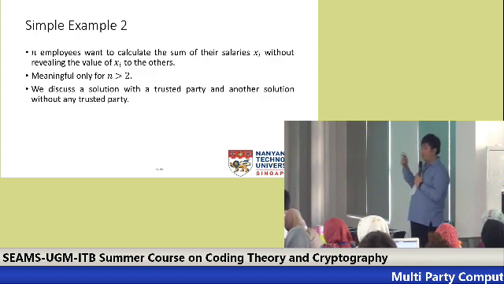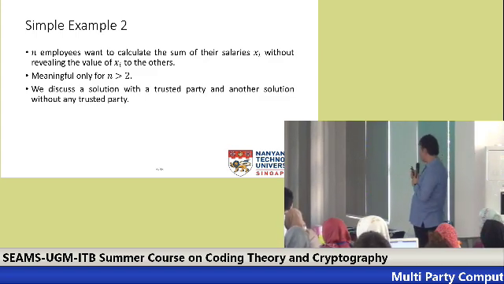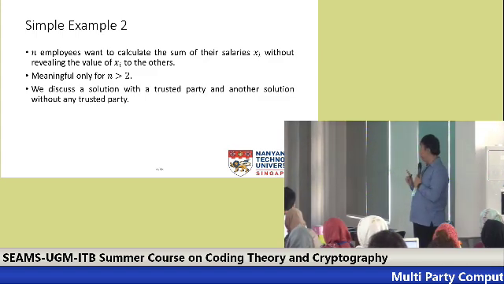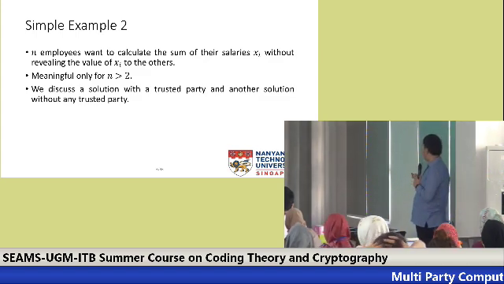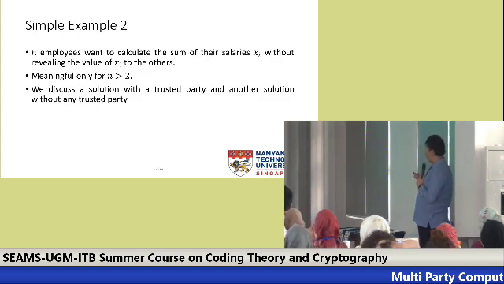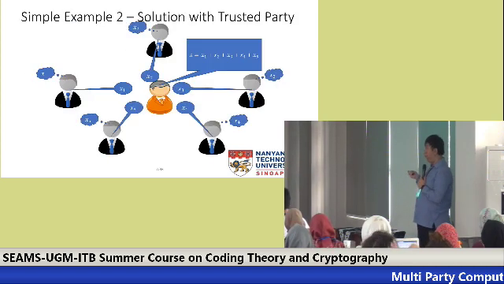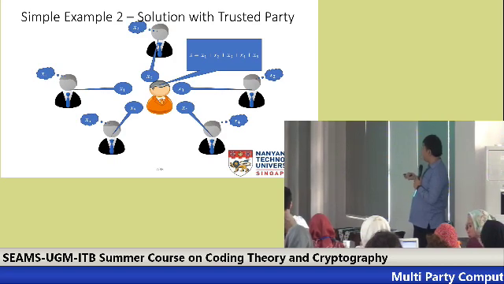So we will just assume that n is larger than 2, and we will discuss two solutions. One is with a trusted party like before, the other is without this trusted party. Okay, so for the trusted party, it is very simple. It is very similar to before, where there's a 6th person, and everyone just tells this 6th person their salary.